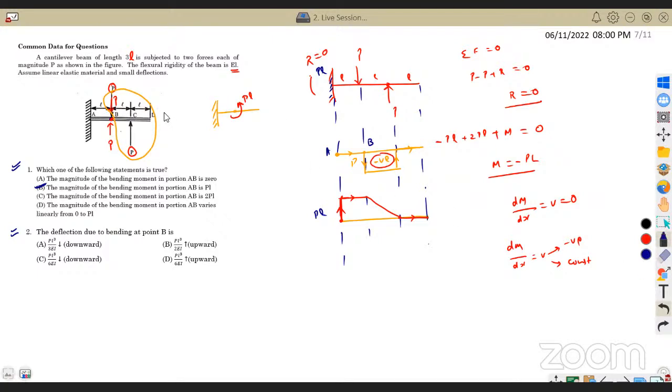There was a load P, and there was one more load P here at the bottom, so I can cancel these two loads also. So finally it will result in a beam something like this, P into L, and the distance was L. And now I want to find out what is the deflection at point B.